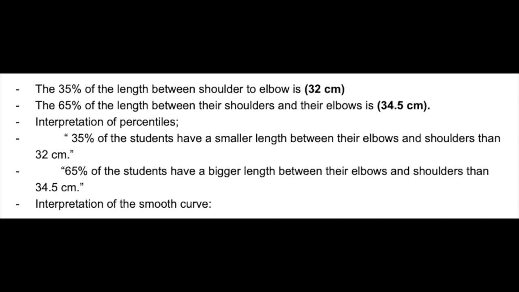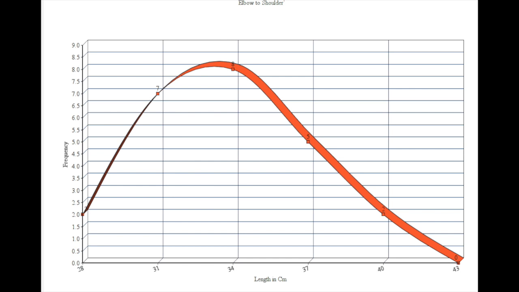For the elbow to shoulder, the 35% of the length between the shoulder and elbow is 32 centimeters. The 65% of the length between the shoulder and elbow was 34.5 centimeters. The interpretation of the percentiles is that 35% of the students have a smaller length between their elbows and shoulders than 32 centimeters. 65% of the students have a bigger length between their elbows and shoulders than 34.5 centimeters.